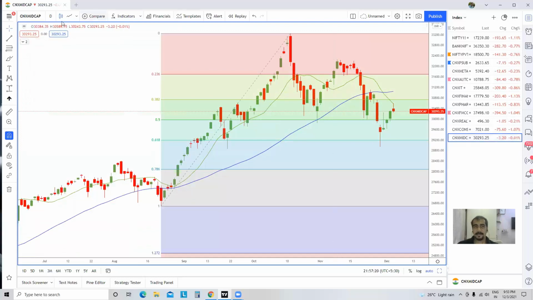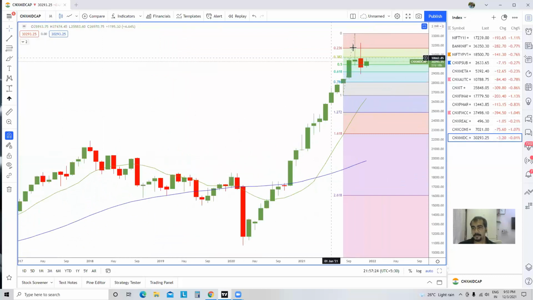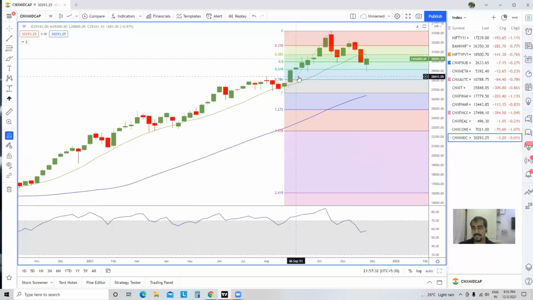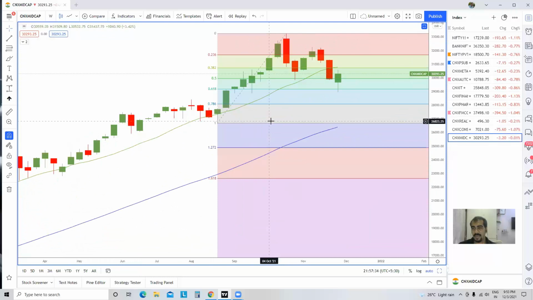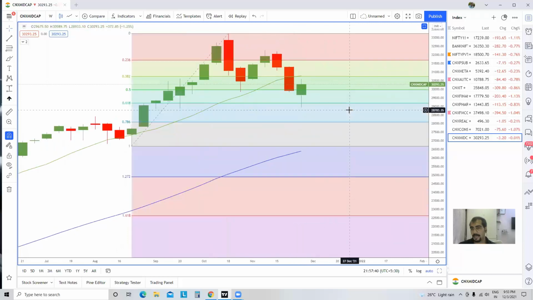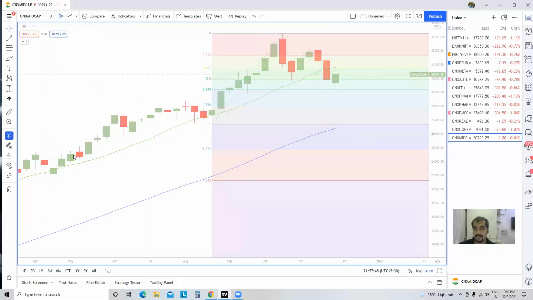Mid cap index, monthly time frame, shooting star, and we can clearly see RSI is still overstretched. Weekly chart, if you see, what we have over here is a sort of hammer, not exactly a textbook hammer, but nevertheless a decent hammer. But in the daily chart, things are a little bit different.